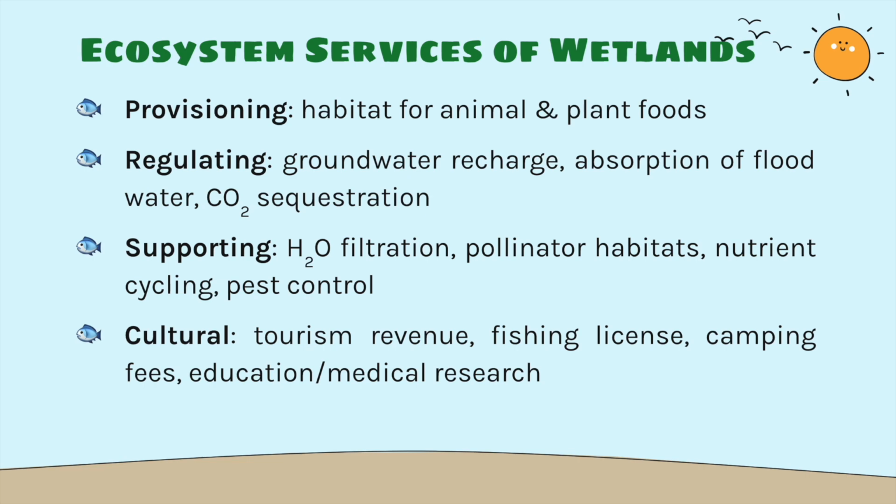When we develop on wetlands, we tend to see more flooding of those areas because we're removing that regulating service, which provides flood control. And wetlands also provide carbon dioxide sequestration. All of the plants in wetlands will take in CO2 through photosynthesis, which will help to mitigate climate change. Some supporting ecosystem services: a lot of the plants found in wetlands will actually help filter the